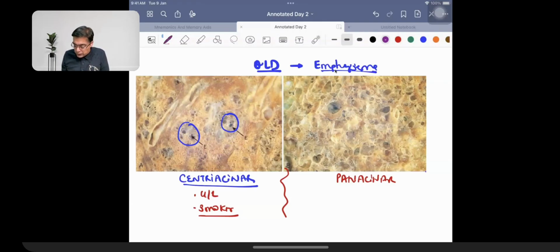When we talk about pan-acinar emphysema, the patient has bilateral involvement, and there is lower lobe or basal involvement. This is associated with a patient suffering from alpha-1 antitrypsin deficiency. You got a question on this in the 2024 exam as well. The patient has alpha-1 antitrypsin deficiency, will have pan-acinar emphysema, and also has a high risk of development of micronodular cirrhosis. So that is the other trouble in this patient, right?